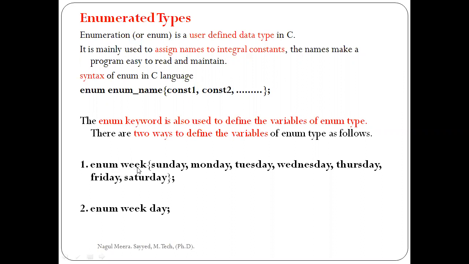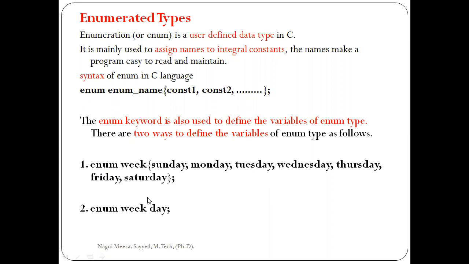Here week is nothing but the enum name, and we can use any name. So the first way is enum week, where week is my enum name, and in brackets Sunday, comma, Monday, comma, Tuesday, Wednesday, up to Saturday, semicolon. In this way, we can define the variables of enum type.